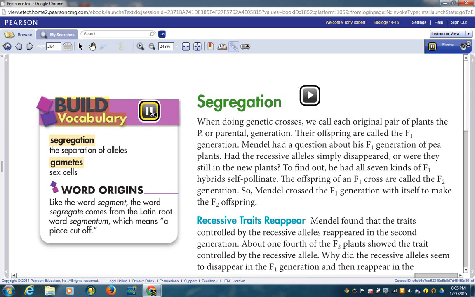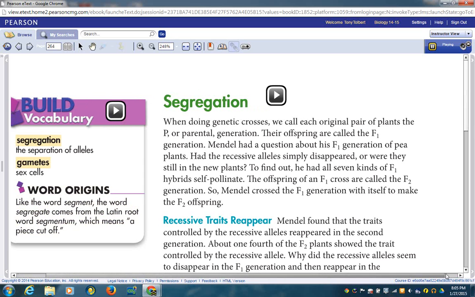Segregation, the separation of alleles. Gametes, sex cells. Word origins: like the word segment, the word segregate comes from the Latin root word segmentum, which means a piece cut off. Recessive traits reappeared in the second generation.